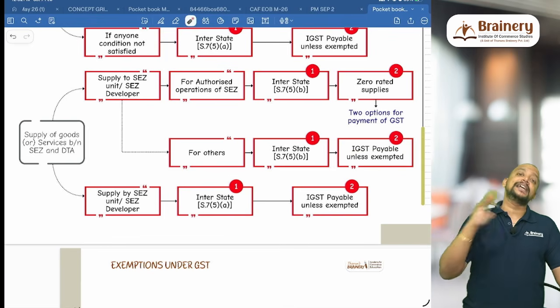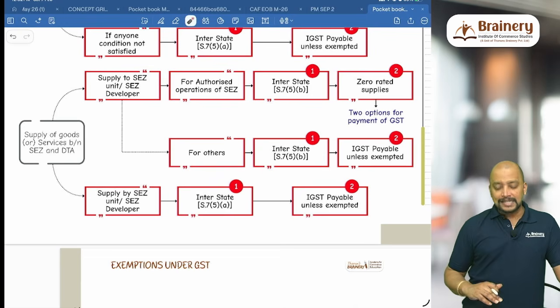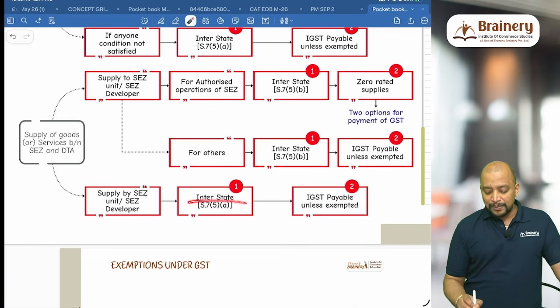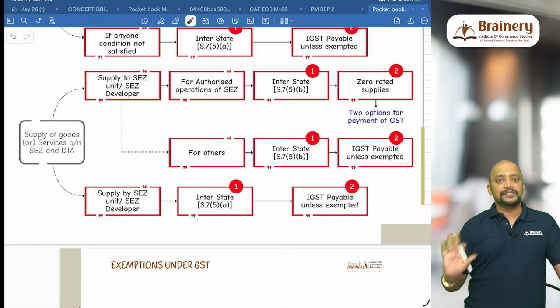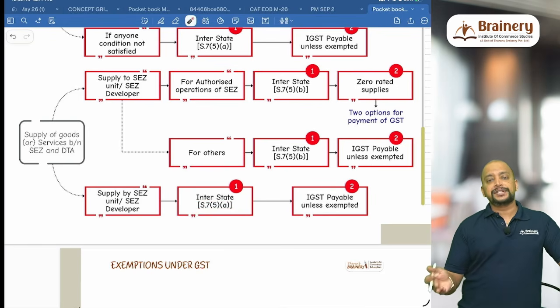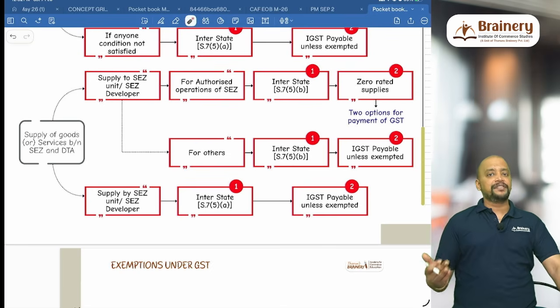What if it is supplied by SEZ? When it is supplied by SEZ, that is either SEZ unit or SEZ developer, then in that case it will be deemed interstate. So 75A. When it is deemed interstate, definitely we need to pay IGST unless it is exempted. We don't have any refund with respect to this.